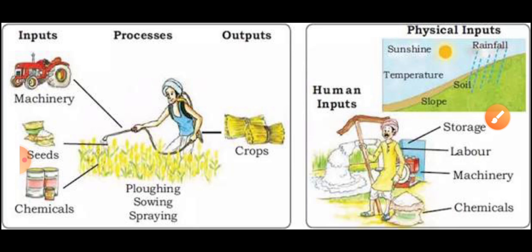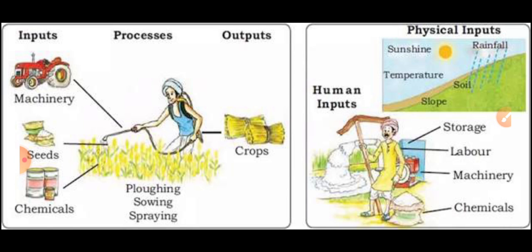In the second picture you can see the physical inputs like sunshine, temperature, slope of the land, fertility of the soil, and amount of rainfall received. All those are physical inputs, which means humans cannot control them. Not only these physical inputs are essential for cultivation, there are also some human inputs like storage.